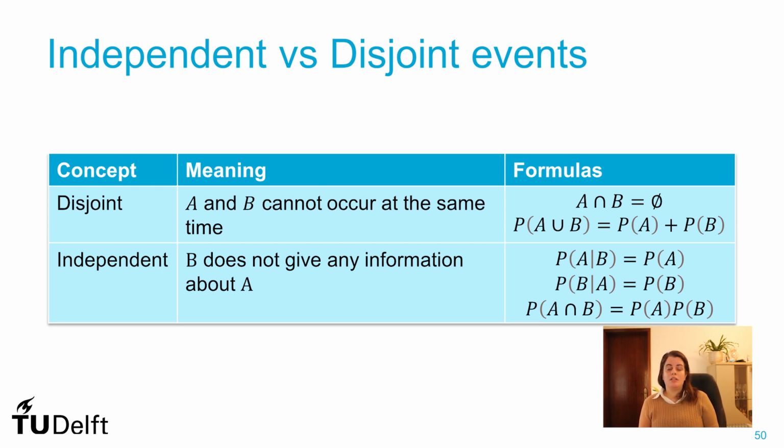In the case of independent events, we are talking about completely unrelated events, where when one occurs, that doesn't give us any interesting information about the other. So the probability of A given B equals the probability of A, the probability of B given A equals the probability of B, and the probability of the intersection is the multiplication of the probabilities, the famous multiplication rule.